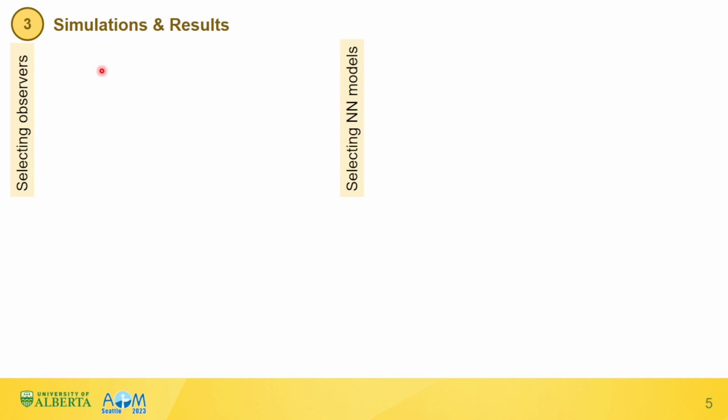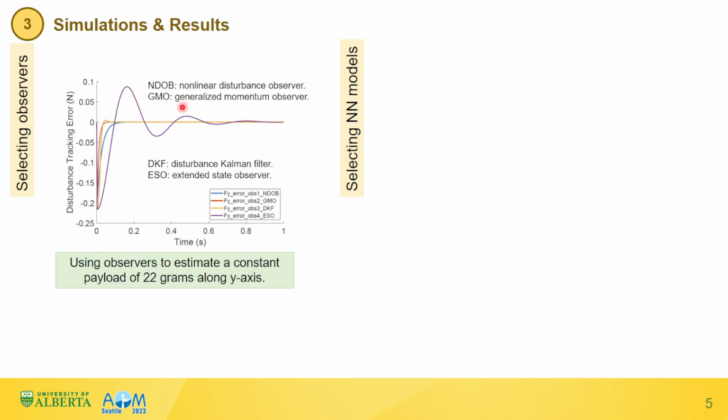There are various disturbance observers and various neural network models available. So, first of all, we need to decide which observer and which neural network model will be used in the proposed framework. In this figure, we compared the disturbance tracking performances of four disturbance observers.